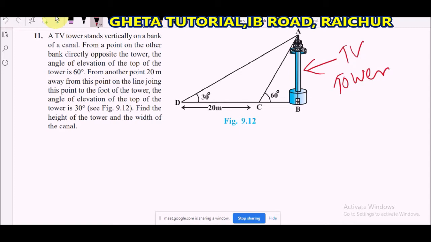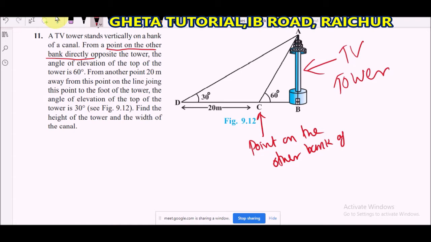So C is the point on the other bank of the canal.